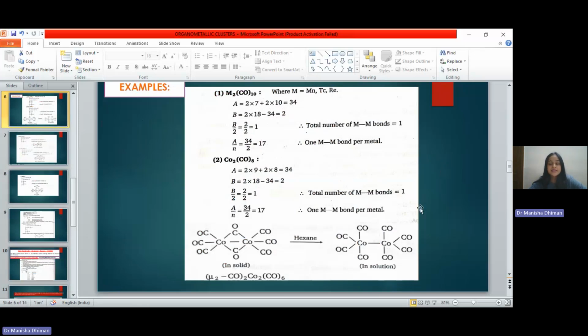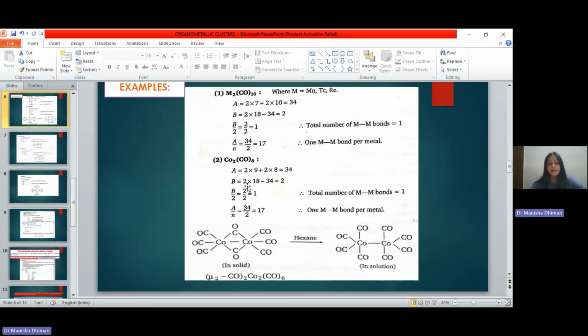Next example is Co2(CO)8. In Co2(CO)8, the central metal atom is cobalt. Cobalt has 9 valence electrons and there are 2 cobalts present in this cluster compound. So A is equal to 2 into 9 corresponding to 2 cobalt atoms, plus there are 8 carbonyl ligands. So 2 into 8 for these ligands, and we get the total number of valence electrons equal to 34.